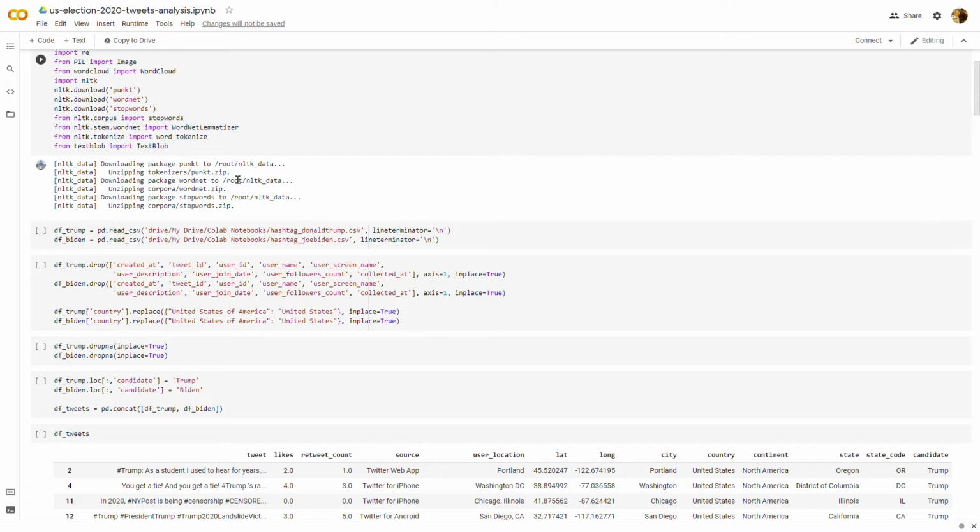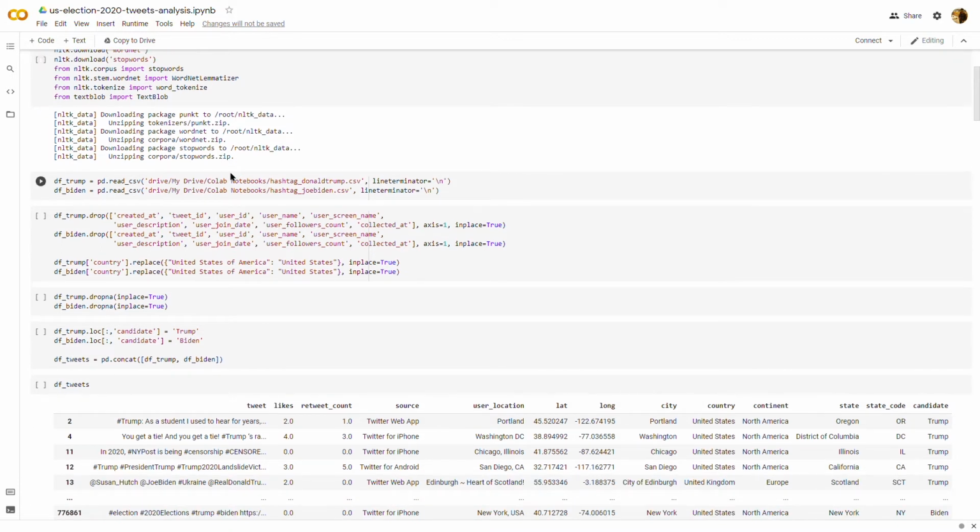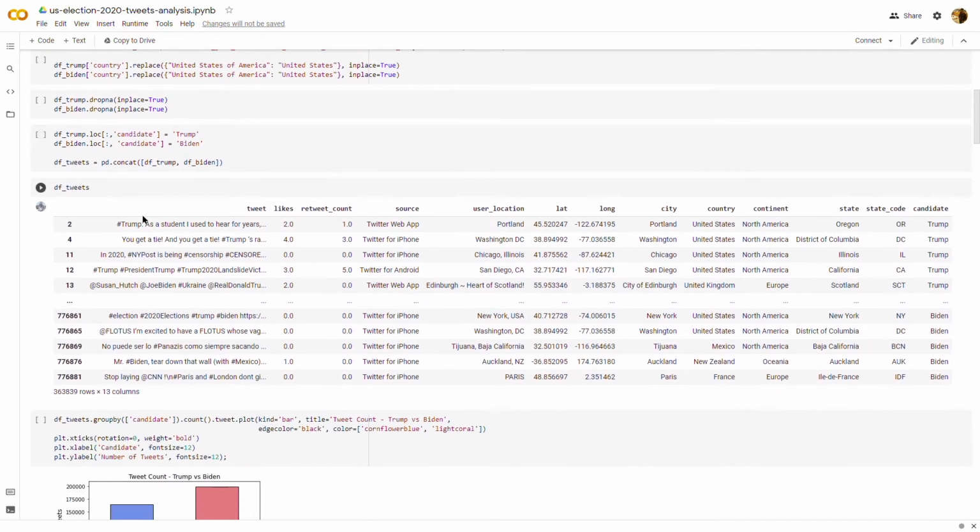There are a small fraction of records containing null values that might cause problems later, so we drop all such records from both data frames using the dropna method. For visualization purposes, we combined the data frames, therefore an additional column named candidate containing the candidate name was added and the data frames were concatenated into a single data frame called df_tweets. The df_tweets data frame looks like this. Now I would pass it over to Robert to continue further.